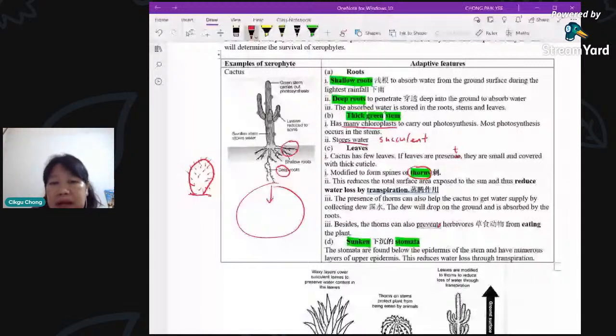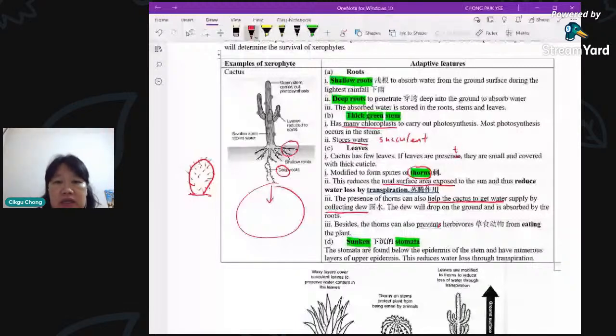How? By collecting dew. When it's sharp and pointed, the water vapor will touch there and condense, so you get water. It will turn into water, and when it's cold enough, it condenses and drops onto the ground, and it will be absorbed by the shallow roots. Okay, and another one, of course, is protection, prevention from being eaten by animals.